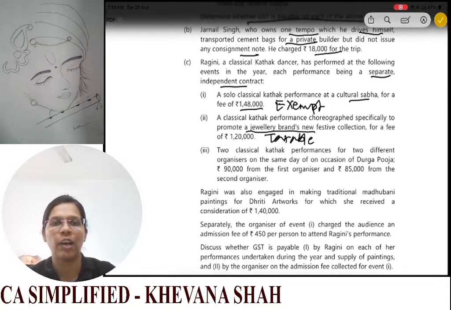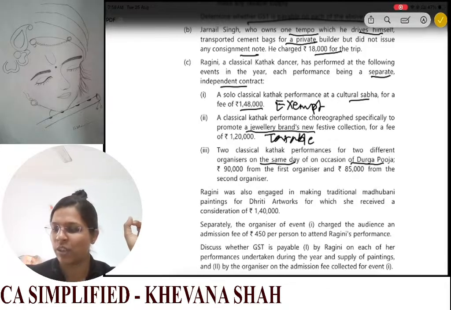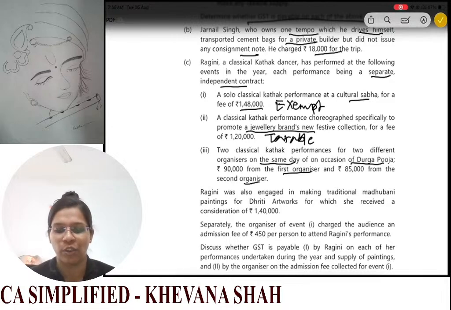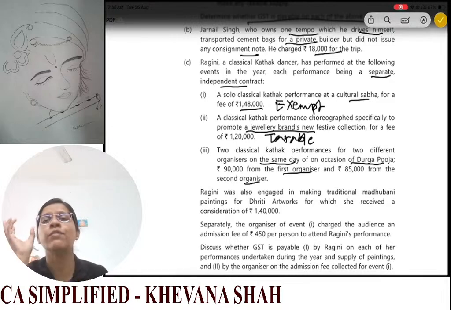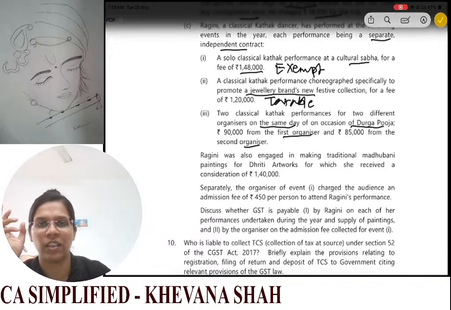And now we have two classical Kathak performances for two different organizers on the same day on the occasion of Durga Puja. For Durga Puja, she is getting 90,000 and 85,000 on the same day. Now these also you need to consider as independent performances, because she is getting them from different organizers. If she was getting them from the same organizer, then you would have checked the limit of 1,50,000.